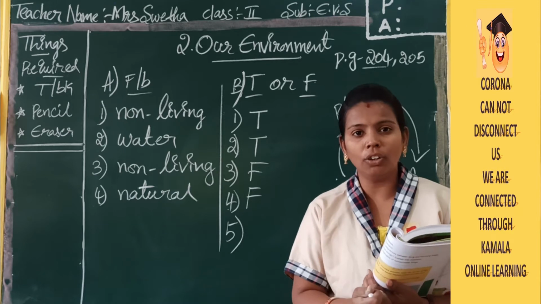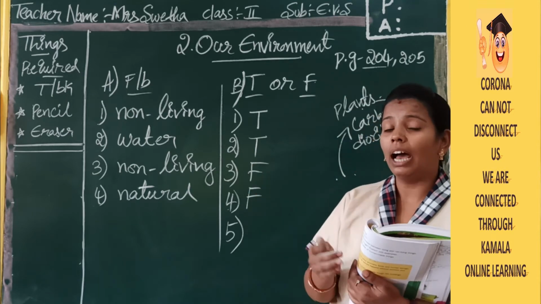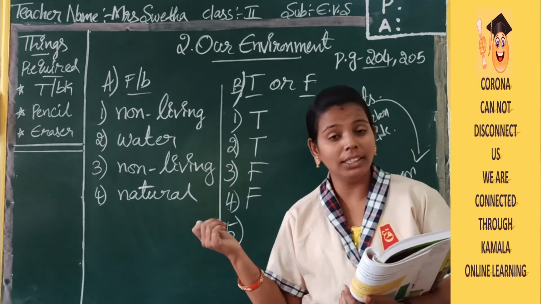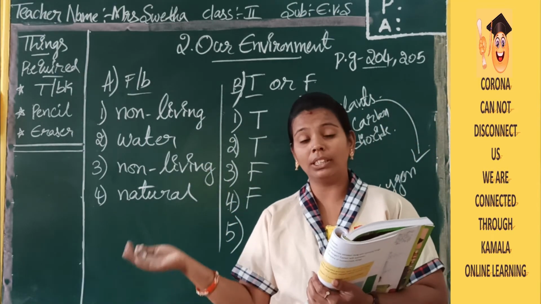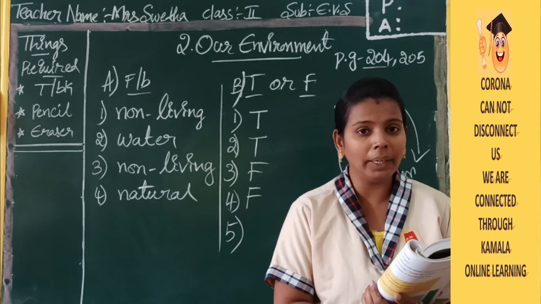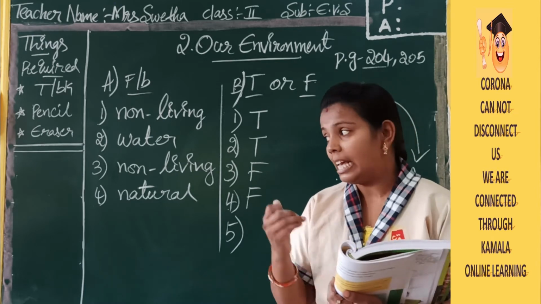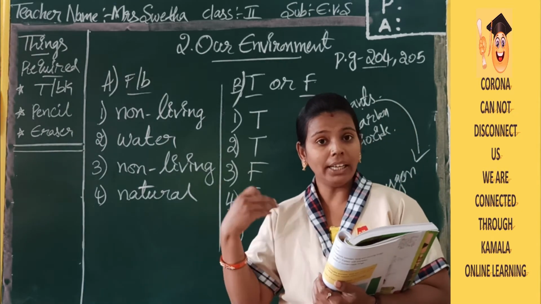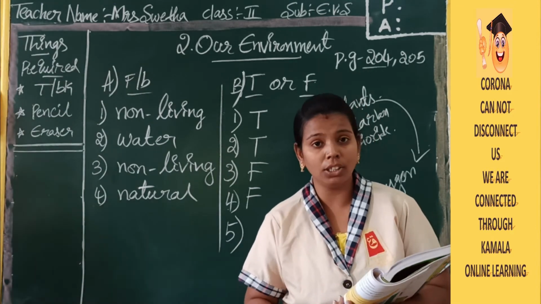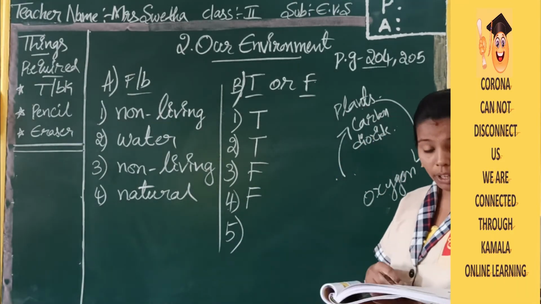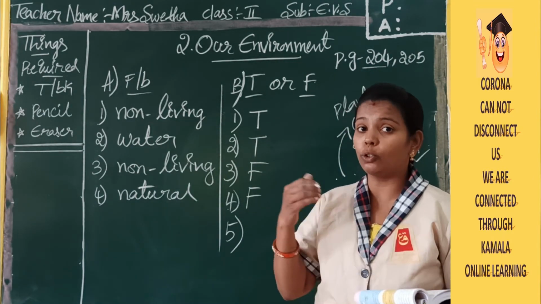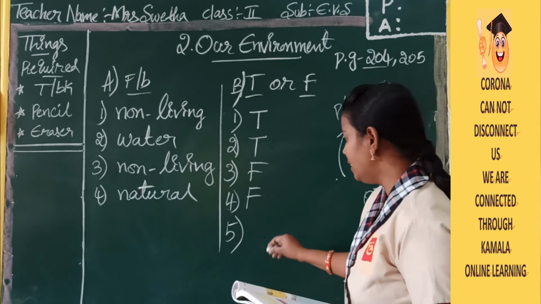Now you are a little grown. After a few days you will grow more. After a few days you will become more like big brothers, sisters, mummy, daddy, grandmothers, grandfathers. So why are all these changes coming? Because we are living things. Living things will grow, develop themselves, and change their situation and conditions also. So whatever they have given here, living things grow, develop and change. Is it true or false? Yes, it is true.